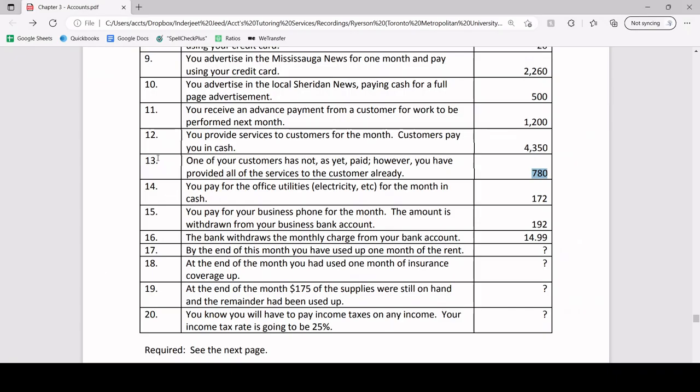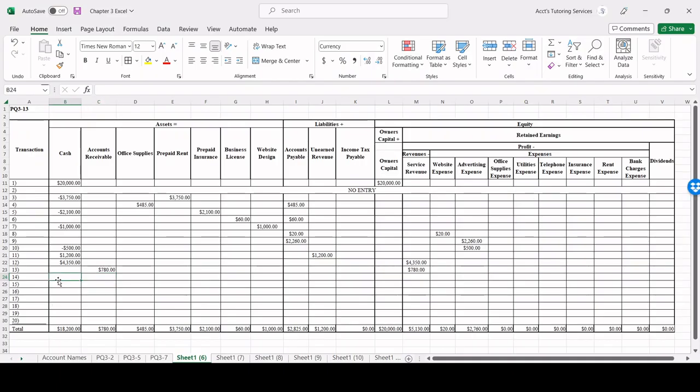Transaction number 14. You pay for the office utilities, which is electricity, etc., for the month in cash. So cash is going to decrease because it's leaving our pocket. It's leaving our business. It's going to decrease by $172. And since we consume something or use something up, our utility expense is also going to go up by $172. So once again, cash is decreased, negative. Our expense is increasing, so that's why that's a positive number.